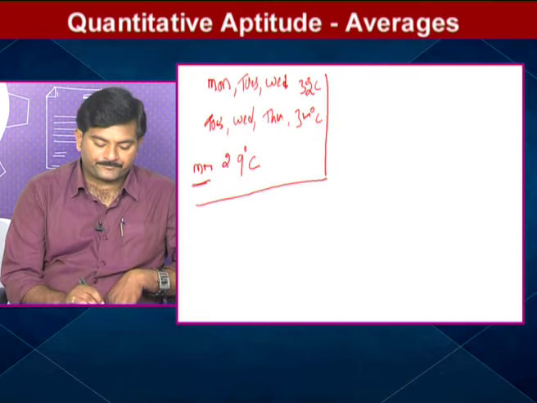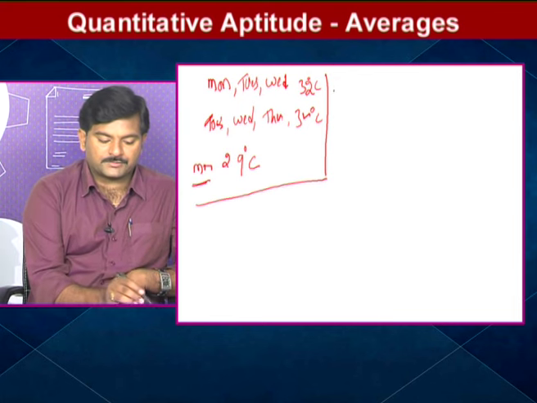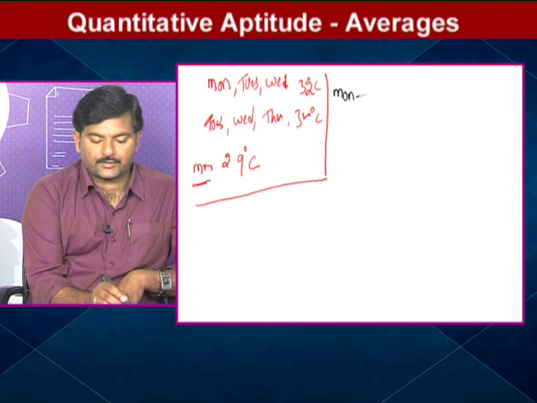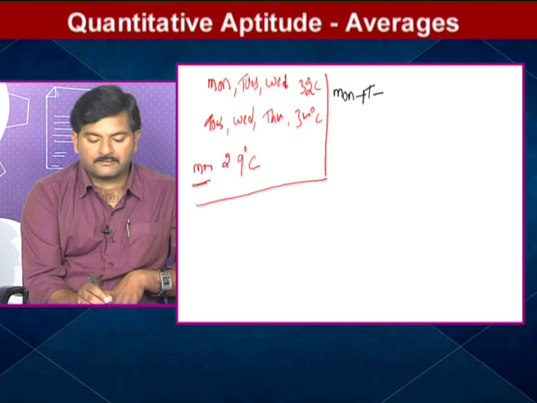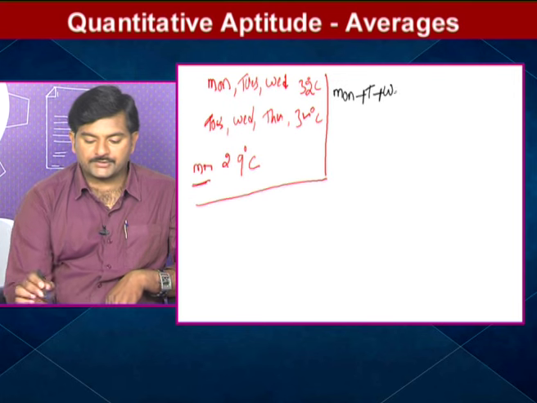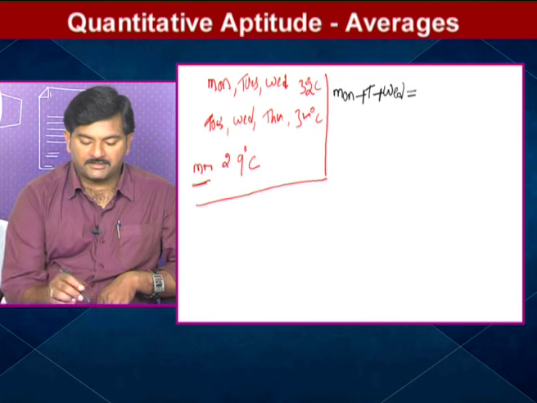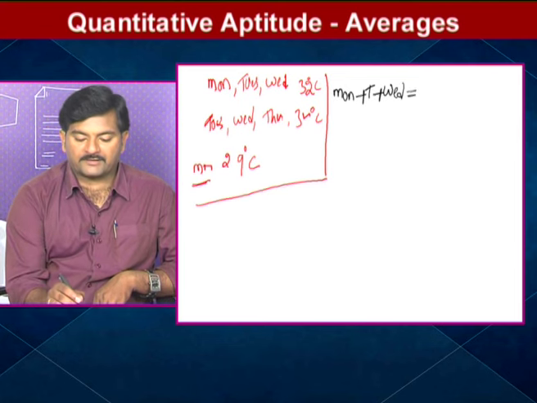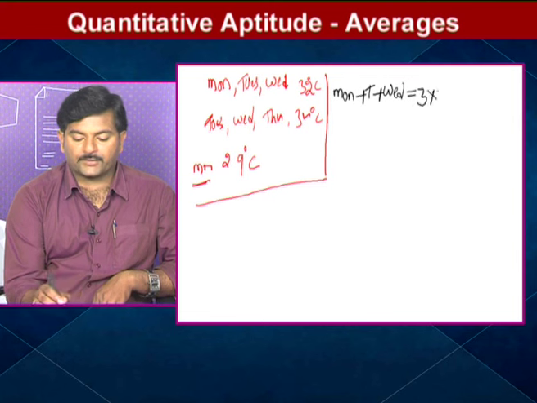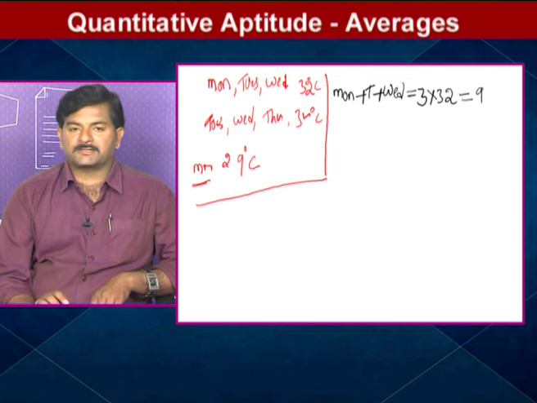Monday, Tuesday, Wednesday, right? Let's focus on that. Monday plus Tuesday plus Wednesday. The average temperature, how much is given? 32 is given. So we can find the total temperature, that is 32 into 3, which is equal to 96 degrees Celsius.